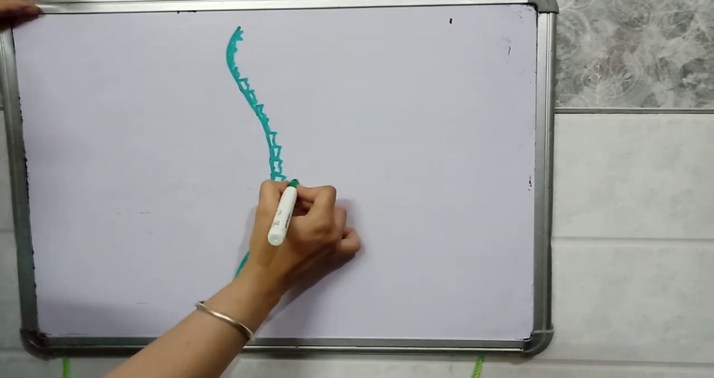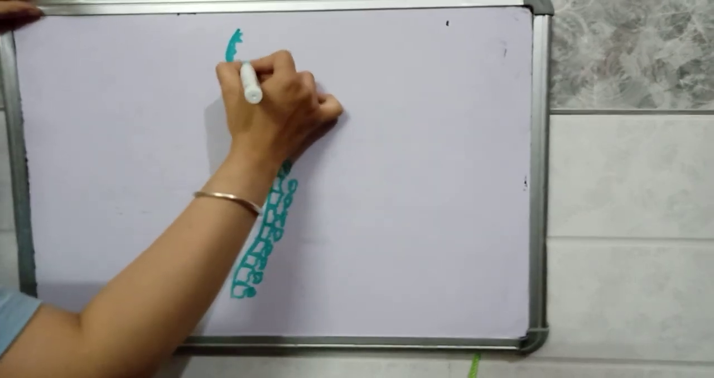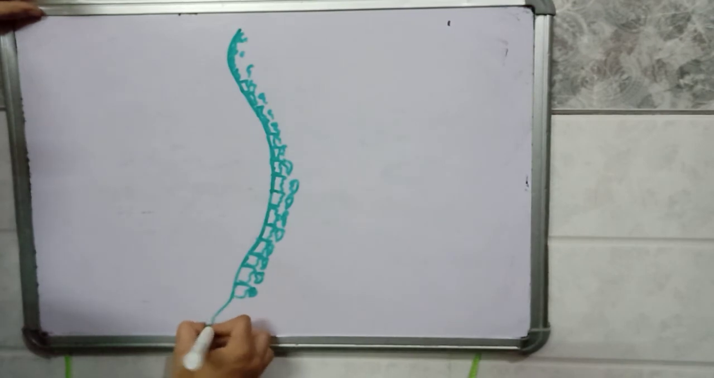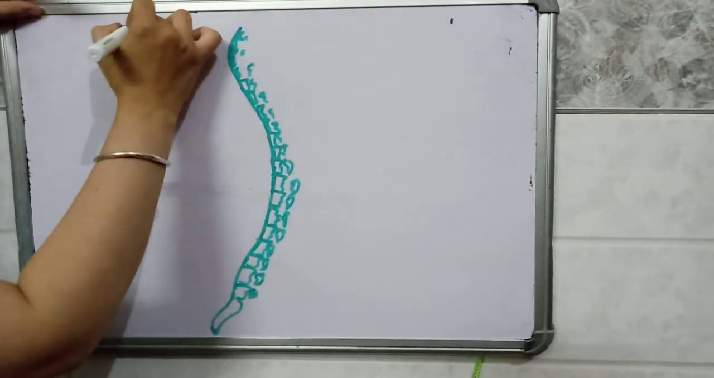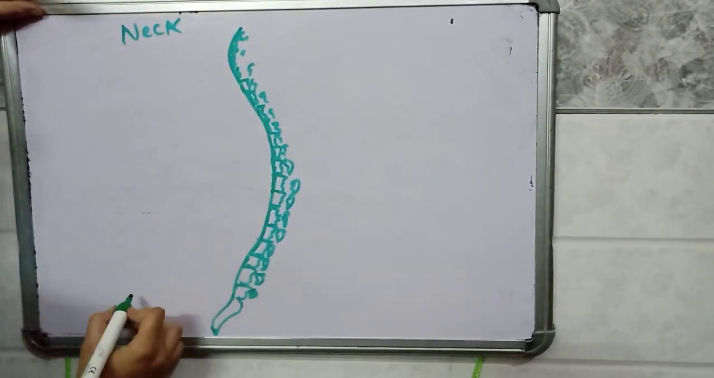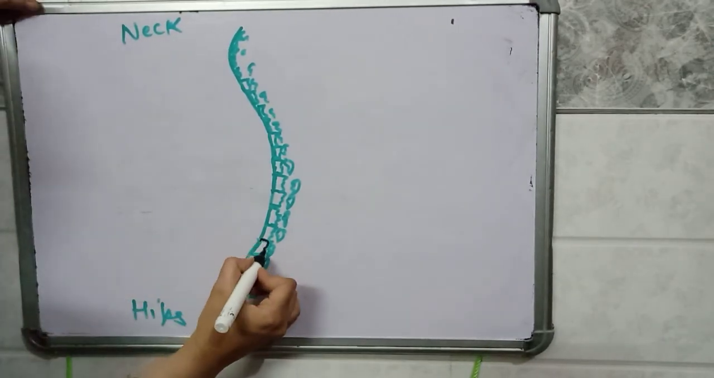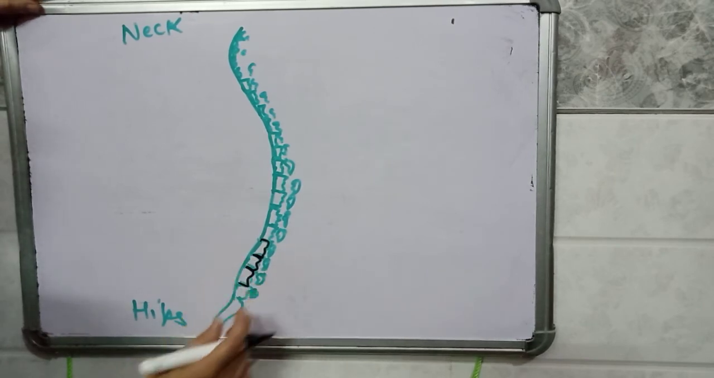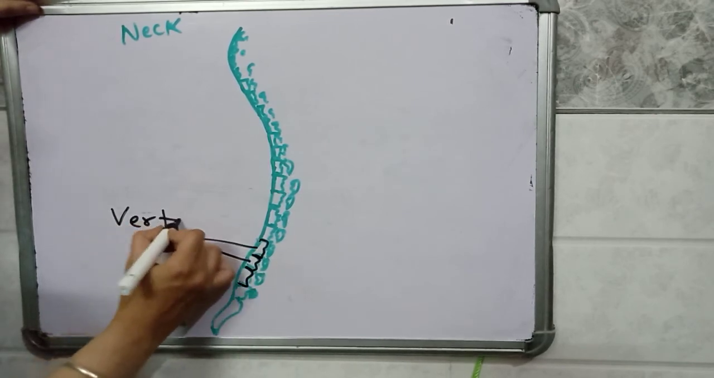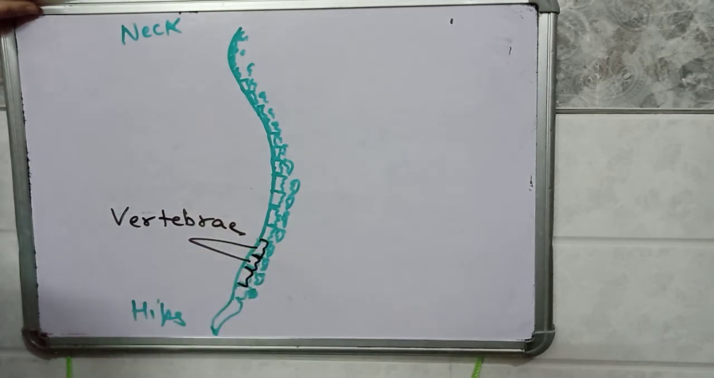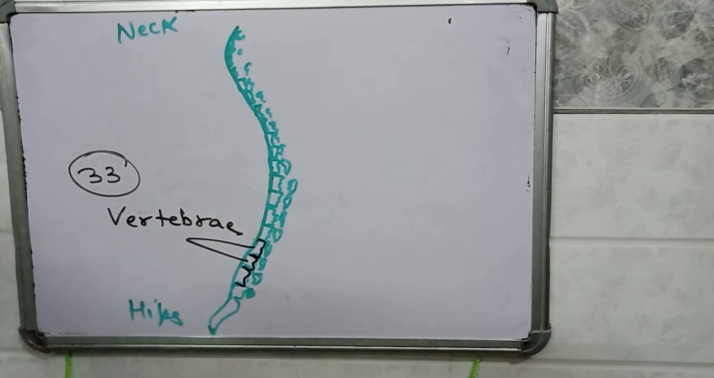This backbone arises from the neck and goes to the hips inside our body. These small bones which make up the whole backbone are known as vertebrae, and they are 33 in number.